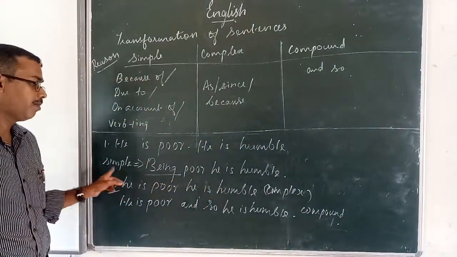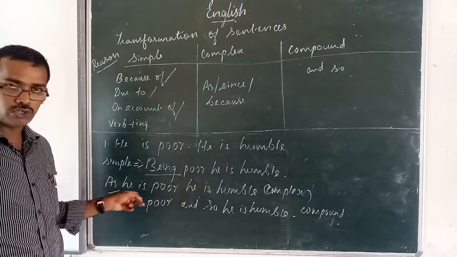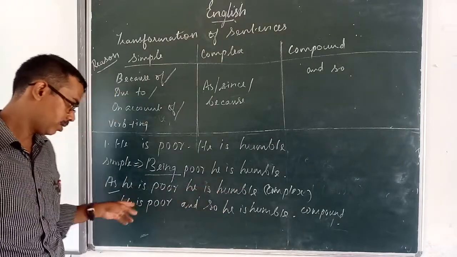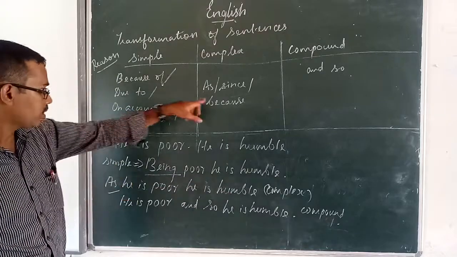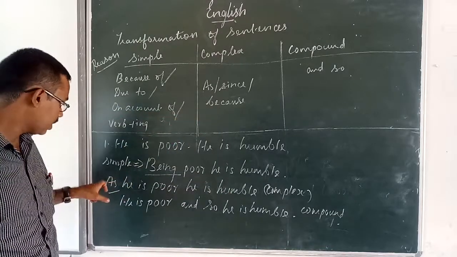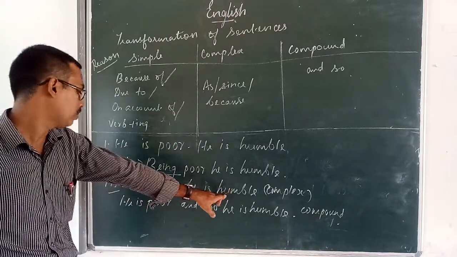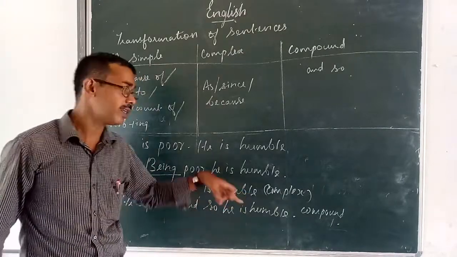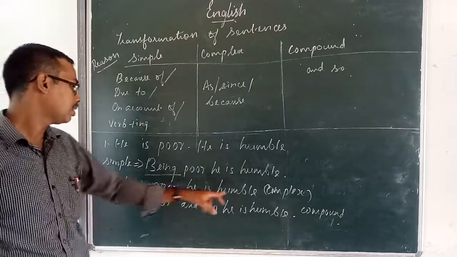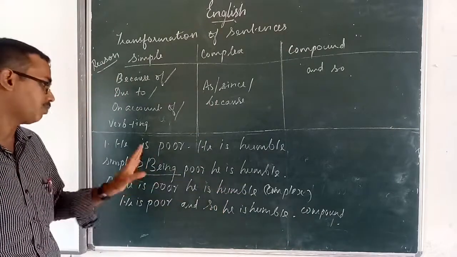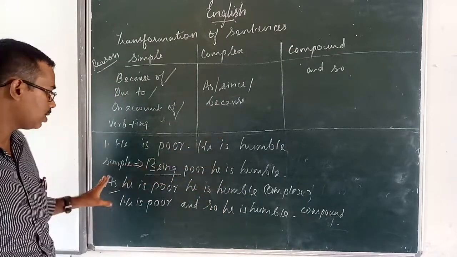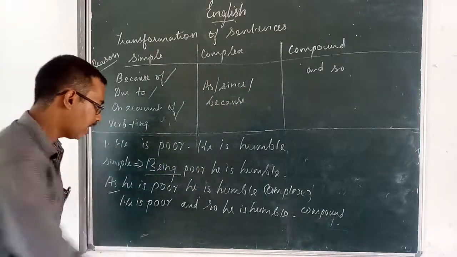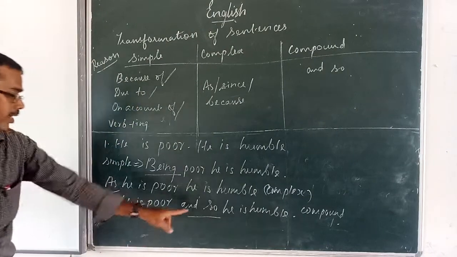The simple sentence: being poor he is humble. Complex sentence: as he is poor he is humble. You can also write since he is poor he is humble, or he is humble because he is poor. These three forms can be used in complex, but for compound you have to use the conjunction and so in the middle.